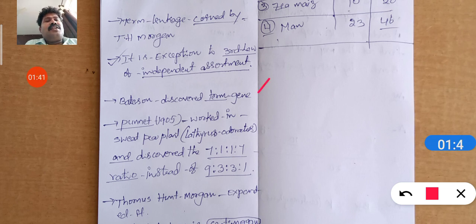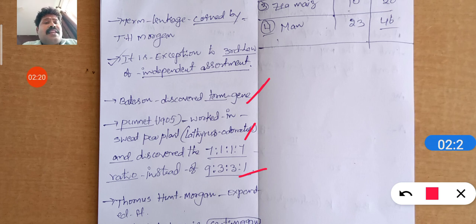Who discovered the term gene? Bateson discovered the term gene. And Punnett, in 1905, worked on sweet pea plants. The scientific name of the sweet pea is Lathyrus odoratus. That is not the normal pea. The normal pea is Pisum sativum. But here it is sweet pea, Lathyrus odoratus. And he discovered a 7:1:1:7 ratio instead of the 9:3:3:1 ratio. As per Mendel, in a dihybrid cross, a 9:3:3:1 ratio is formed.